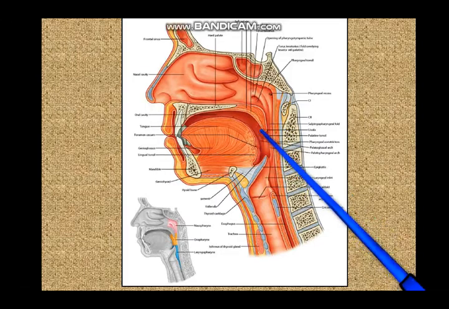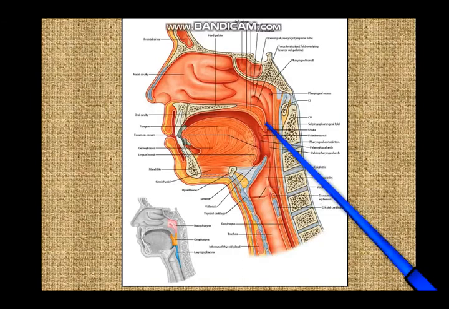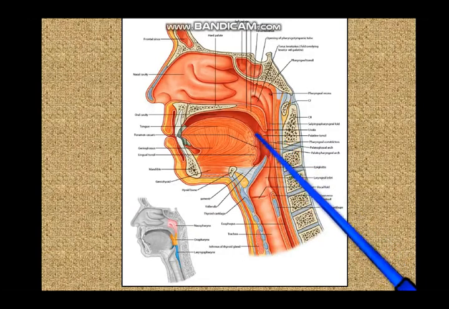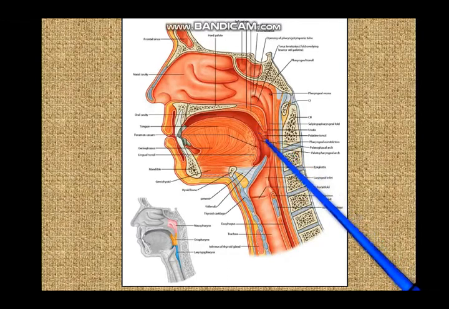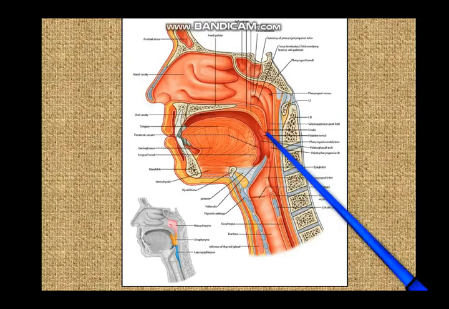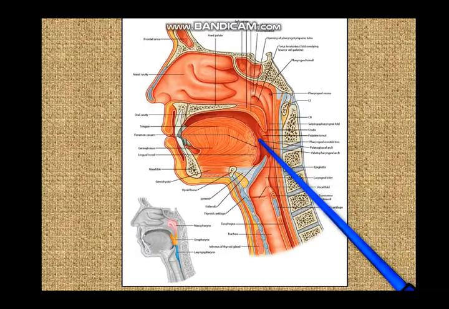So, part of the tonsil goes deep to the palatoglossal fold, part of the tonsil goes deep to the palatopharyngeal fold, part of the tonsil is anchored above to the soft palate, and this tonsil has got a hemicapsule. That means half of the tonsil has got a capsule and half of it hasn't. Now, the surface of the tonsil which faces inside the oropharynx does not have a capsule. But the surface of the tonsil which faces towards the superior constrictor, that is the outer surface of the tonsil, does have a capsule. That is why it is called a hemicapsule.